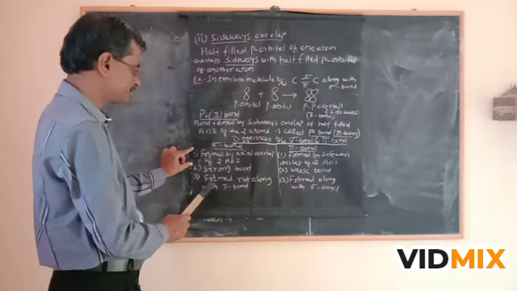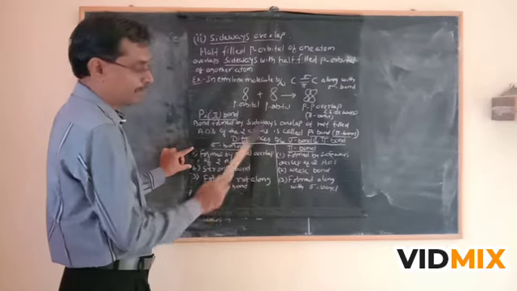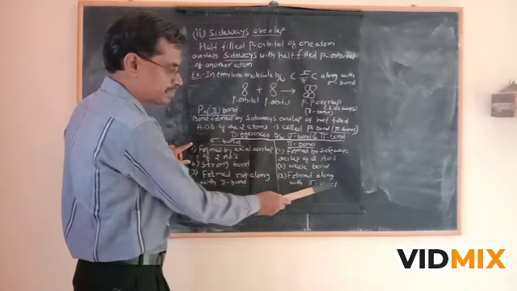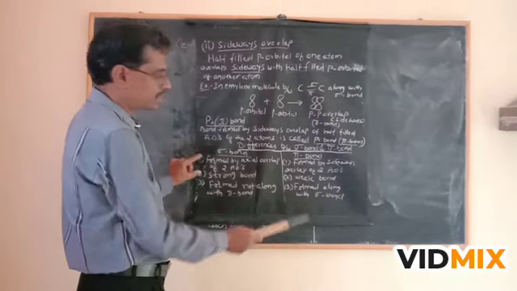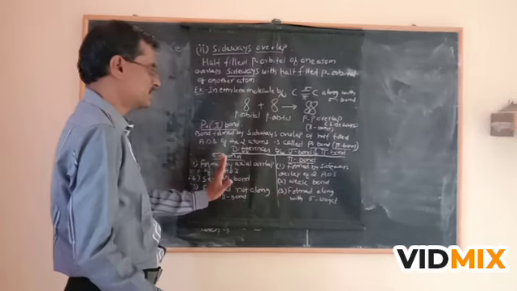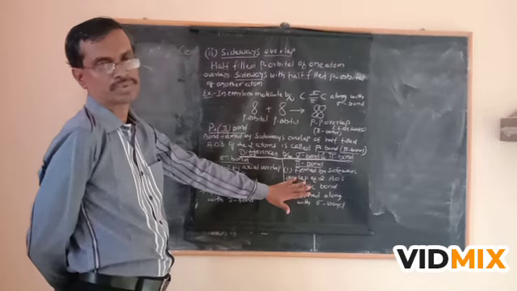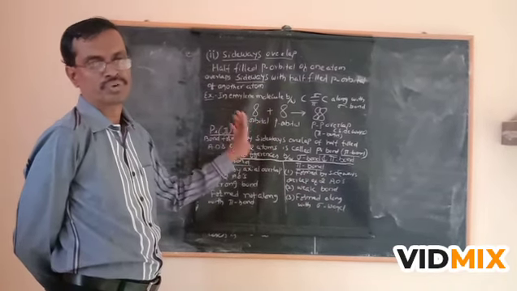The third difference is that a sigma bond is not formed along with a pi bond, but we see that a pi bond is always formed along with the sigma bond. These are the three differences between the sigma bond and pi bond. In the examination, they will usually ask this question for 2 marks. And valence bond theory postulates they will usually ask for 4 marks.